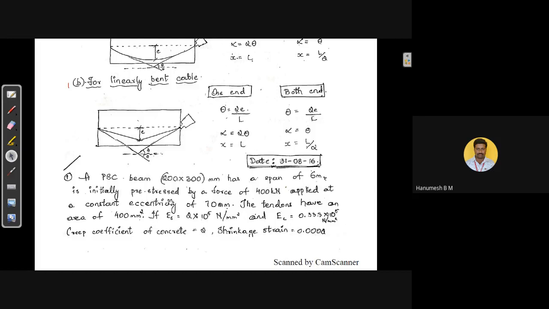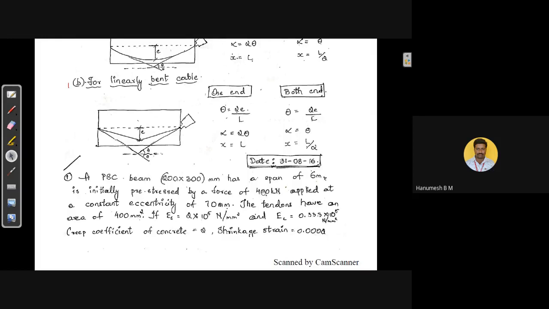It is initially pre-stressed by a force of 400 kilonewton applied at a constant eccentricity of 70 mm. The position of the steel is given, it is below the centroidal axis of the concrete, it is 70 mm. And also the force in the cable is 400 kilonewton. The tendons have an area of 400 mm square. The cross-section area of the tendons is also given.